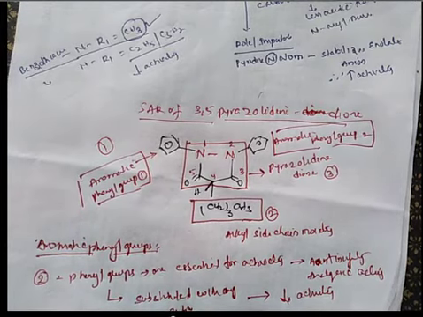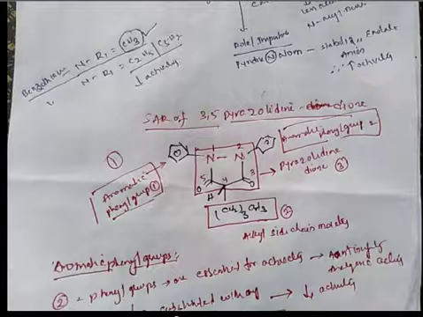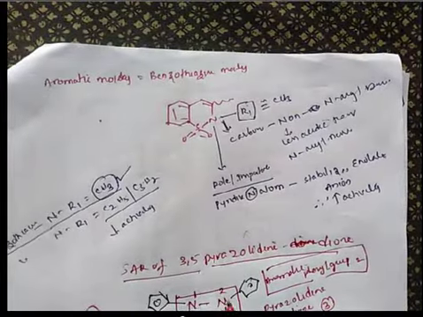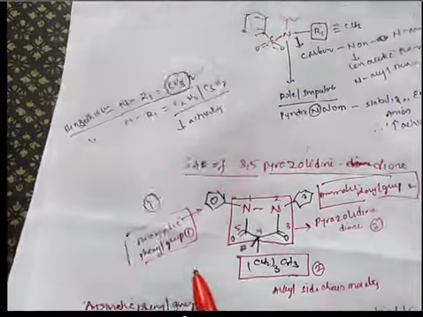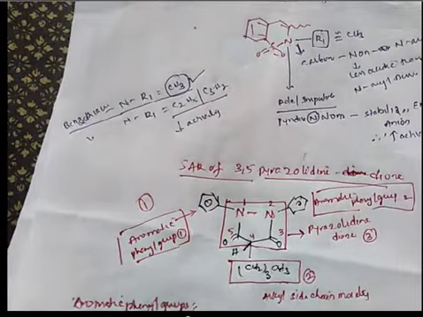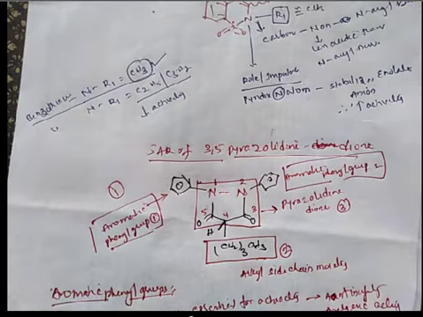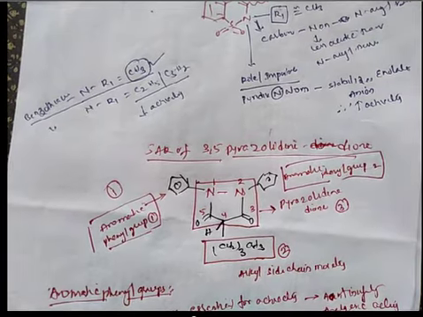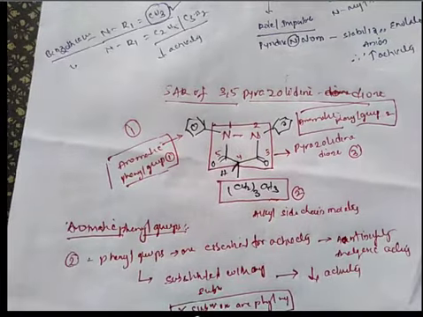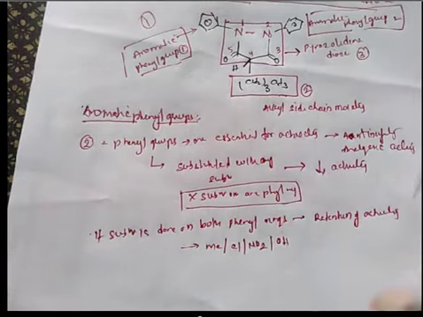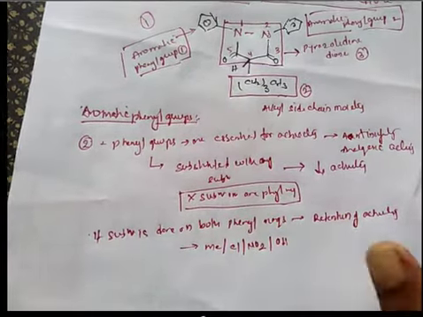To have anti-inflammatory as well as analgesic activity, we must have two phenyl ring systems on these nitrogens. So these phenyl groups are very essential for the activity. This is the first point. So if you do any substitution on